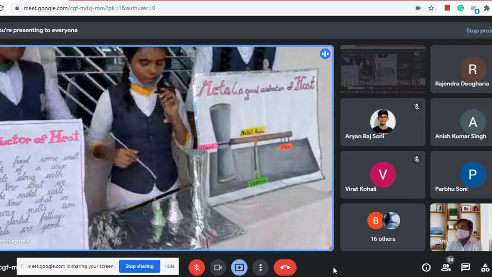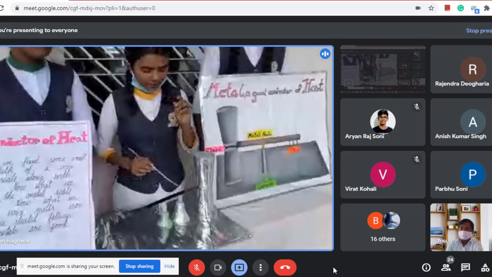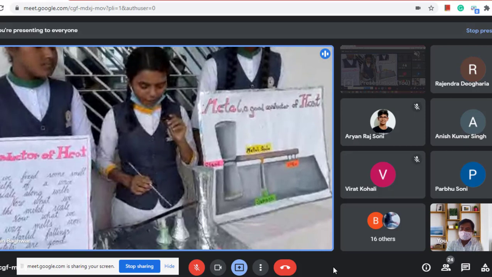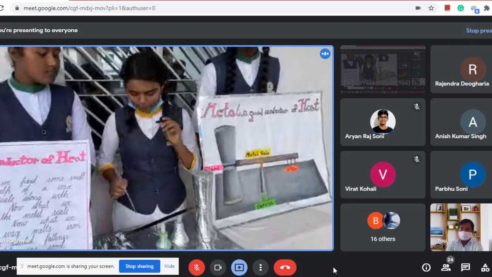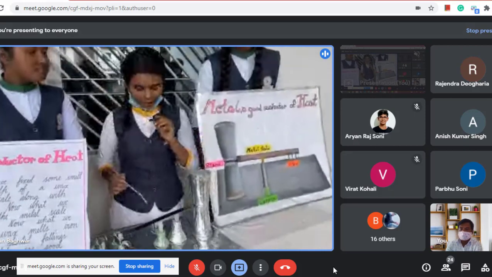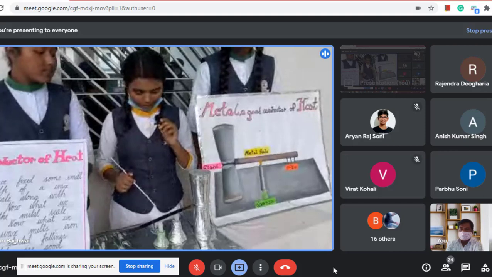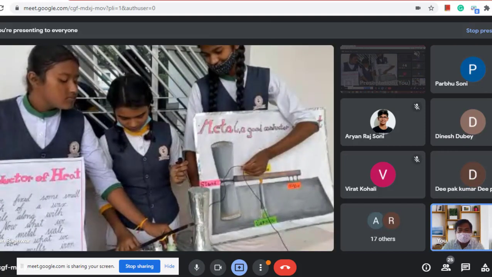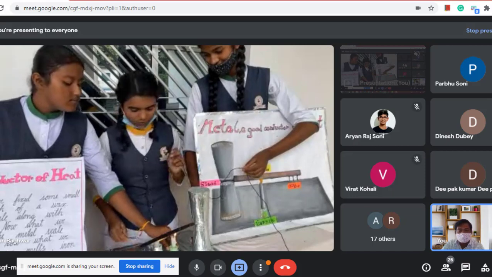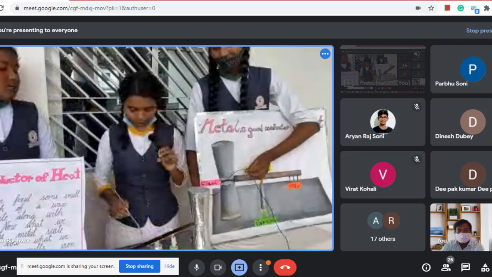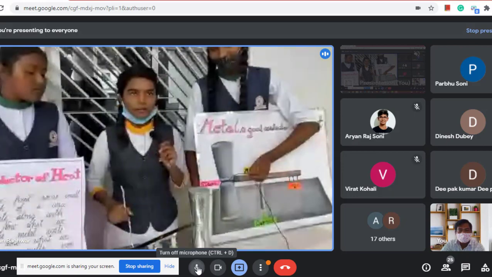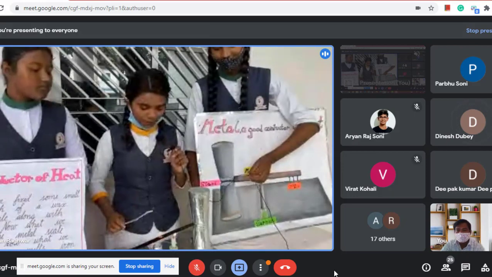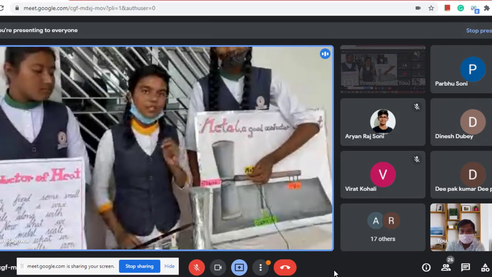As you see, we have burned this candle, and after a few minutes the conduction will take place. When the metal gets heated, the nails we have pressed will fall down. It will take a little bit of time to conduct. From class 8, can anyone tell me what they are trying to do? The wax melts and the nail falls. So with this experiment, we want to say that metals are good conductors of heat.